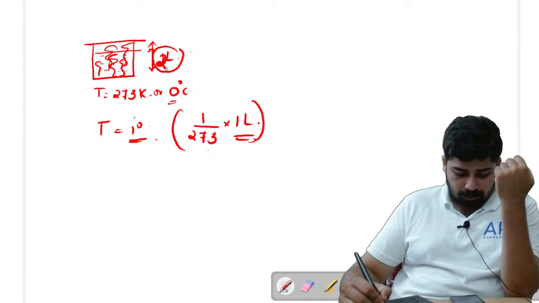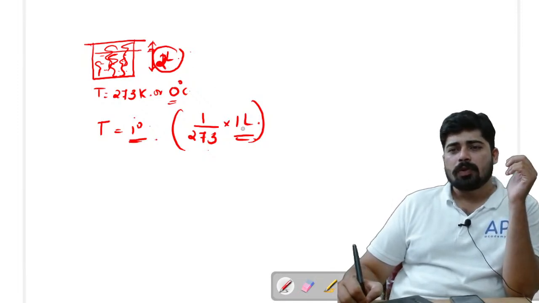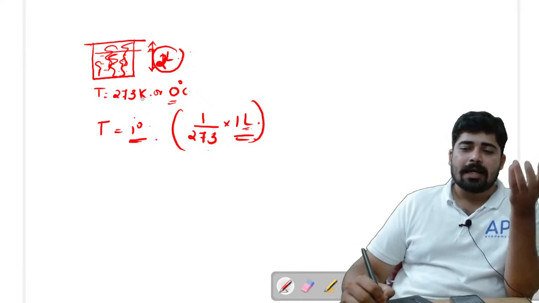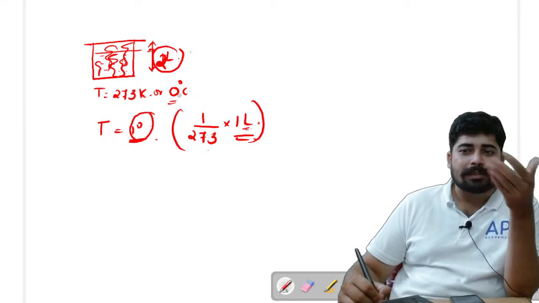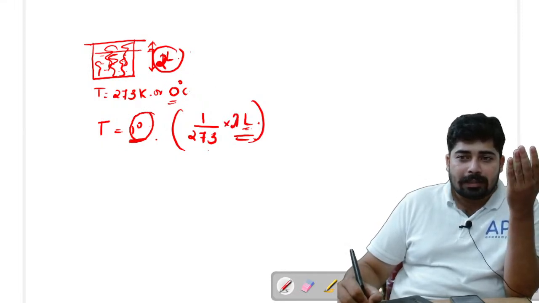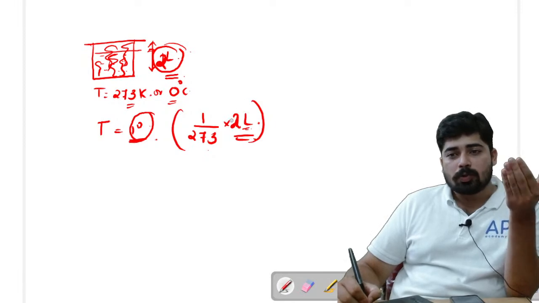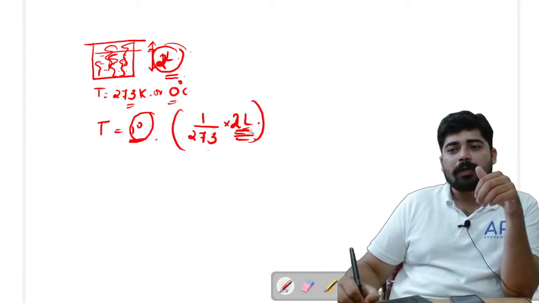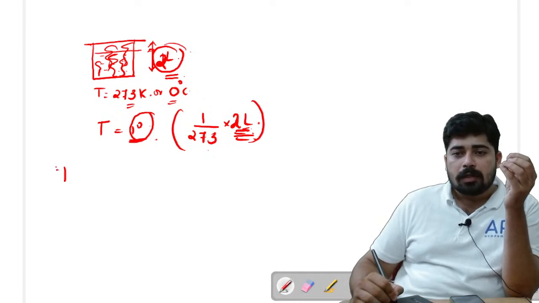So 1 by 273 into 1 liter, or say if I am increasing the temperature by 1 degree Celsius, then how much volume is increasing? Let's say I have taken it at 273 Kelvin, the total volume is 2 liters. So 1 by 273 part of 2 liters is increasing. So what will be the total volume?